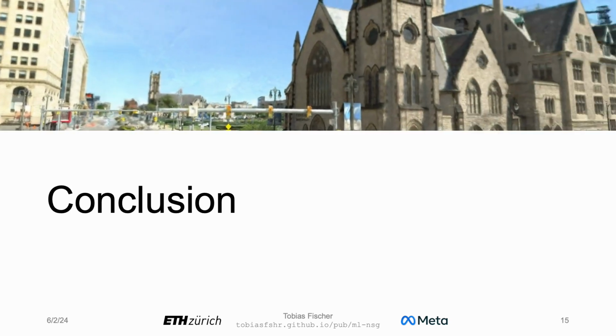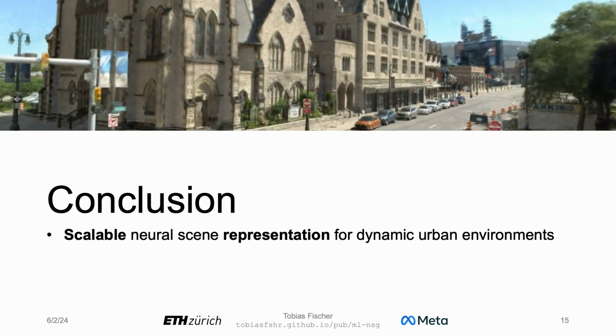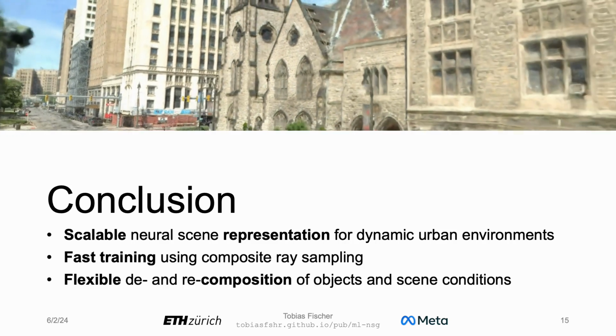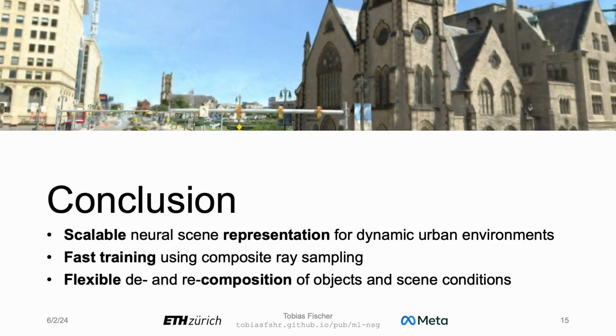In summary, we present a neural scene representation for dynamic urban environments that is scalable, can be trained on large-scale heterogeneous data, and allows for flexible de- and recomposition of both objects and scene conditions.